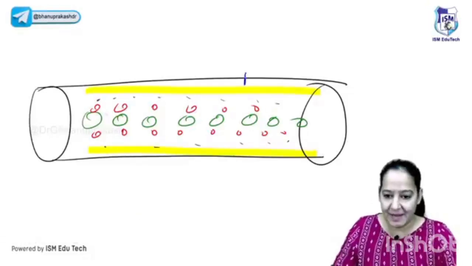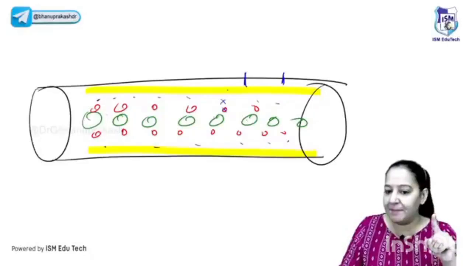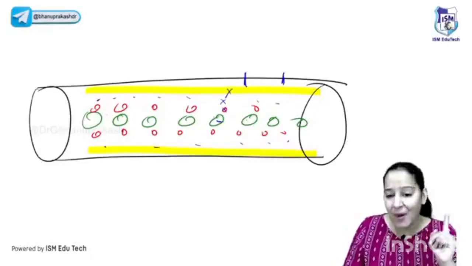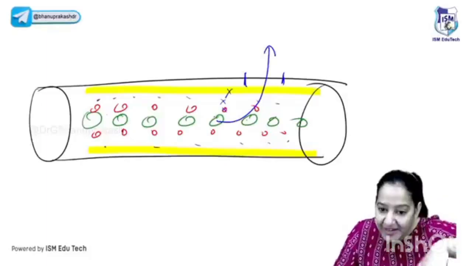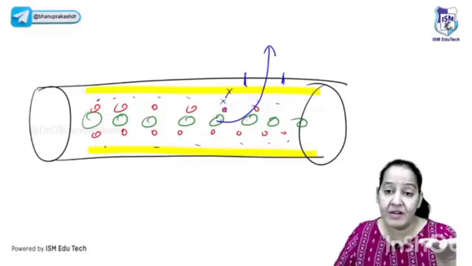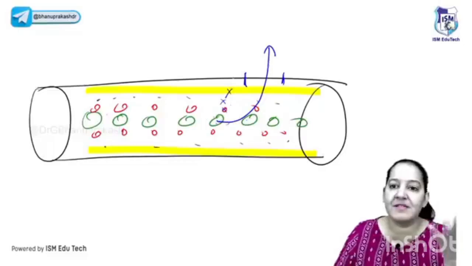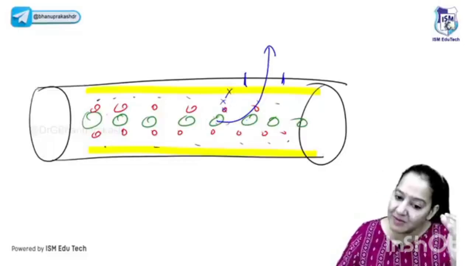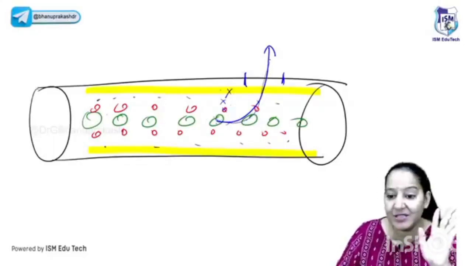Now there is a gap. Imagine this is my gap. I want to take the WBC out. I do not want to take RBC, platelet and plasma out. I want to take the WBC, which is present at the center. So how can I take it directly from the gap? It is present at the center. First I have to take it to the periphery, then only I can take it out. It would have been easy if the WBC was already present at the periphery, but it is not the case. In all of our blood, the WBC is present at the center. So during inflammation, we have to take it to the periphery so that we can take it out of the gap.